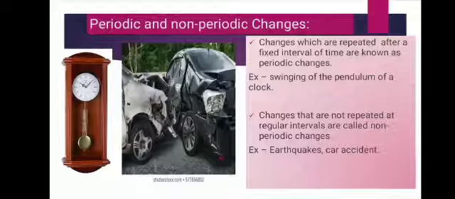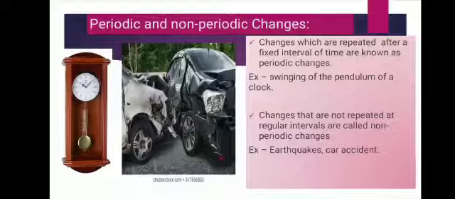Next example is boiling, evaporation and condensation. All the three processes are shown in the term of physical change. Means on heating, a liquid changes into its vapor state at a definite temperature, called boiling, and on cooling at a fixed temperature the vapor is converted into liquid state, and that is called condensation. And the conversion of liquid into its vapor at a temperature below its boiling point is called evaporation. So all these three processes, boiling, evaporation and condensation, are physical changes.